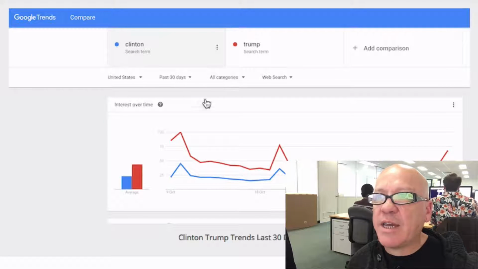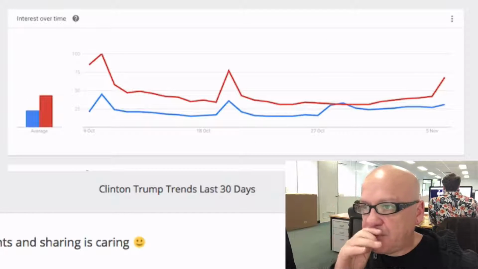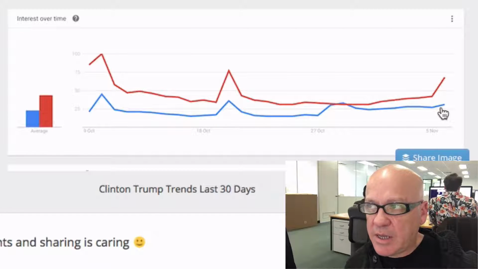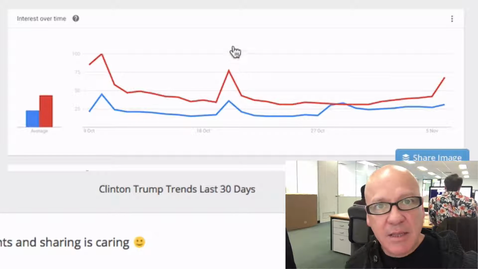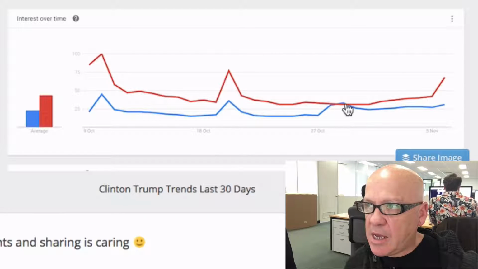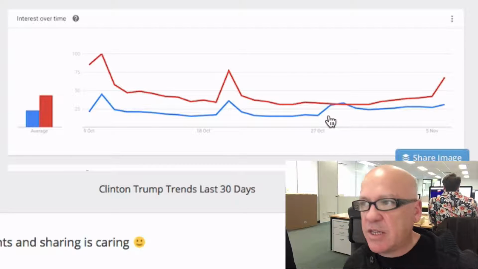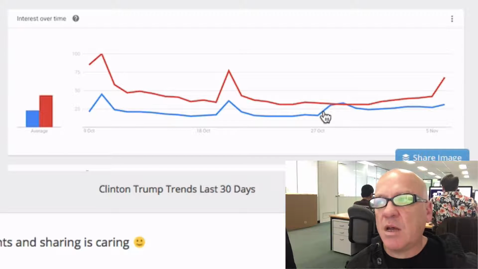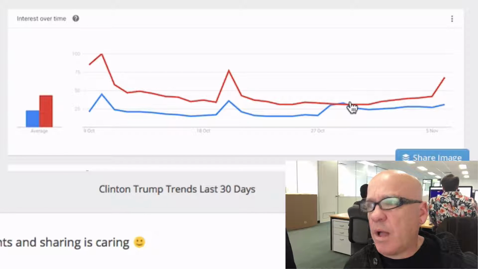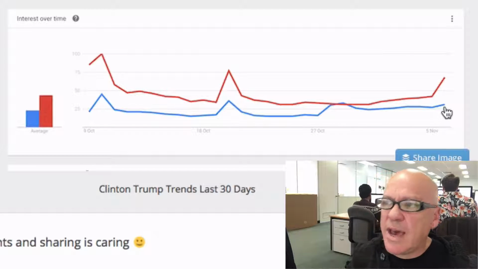So this is just every category in the United States over the last 30 days from election day. What you can see there quite clearly is Trump spiking, winning on the day. This here is a presidential debate, this spike here, and this little blip here is when the FBI wrote a letter to members of Congress about the FBI investigation. That's what this blip here is. This is the thing apparently that Clinton is saying lost the election. So, I don't know about that, but searchers had that blip and then they just seem to go on.